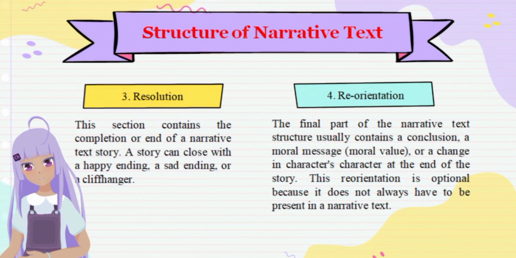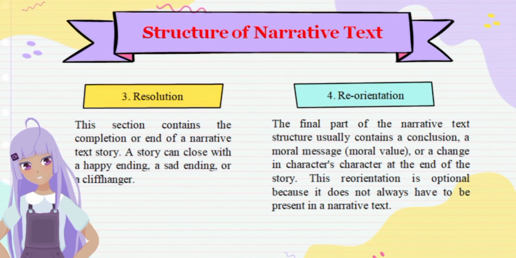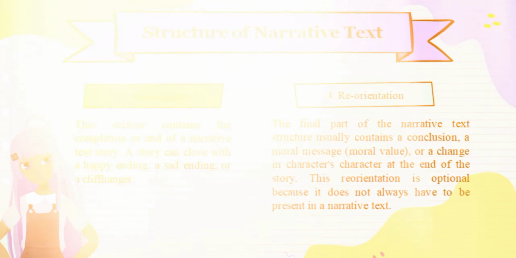So the last is number four, reorientation. The final part of the narrative text structure usually contains a conclusion, a moral message or moral value, or a change in characters at the end of the story. This reorientation is optional because it does not always have to be present in a narrative text.